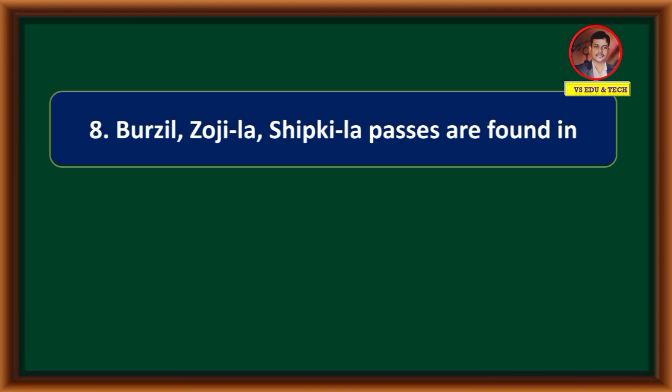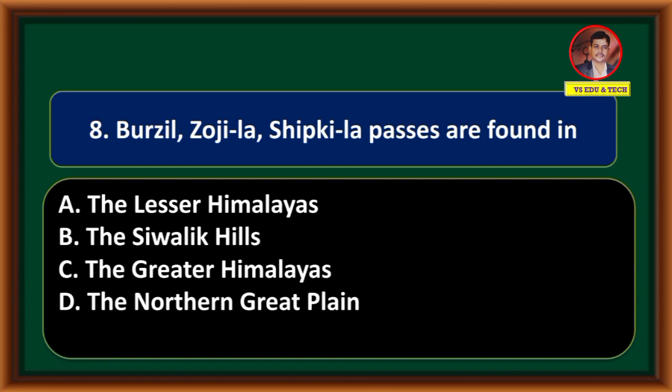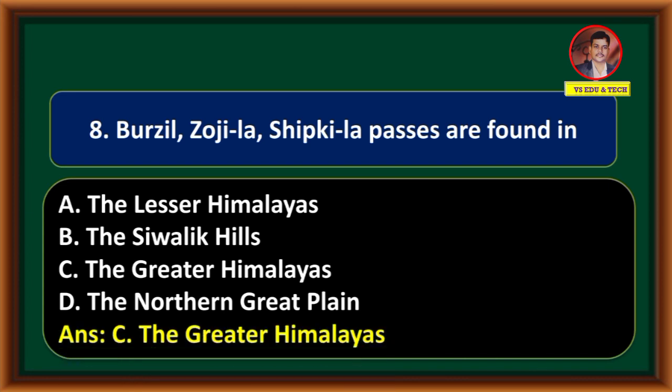Burzil, Zozila, Shipkila passes are found in the Lesser Himalayas, the Sivalik Hills, the Greater Himalayas, the Northern Great Plain. Correct answer is option C, the Greater Himalayas.